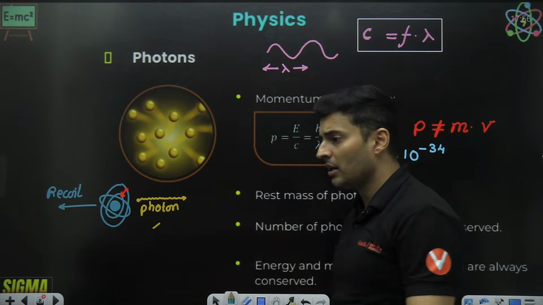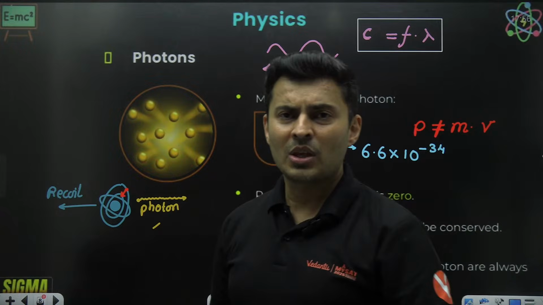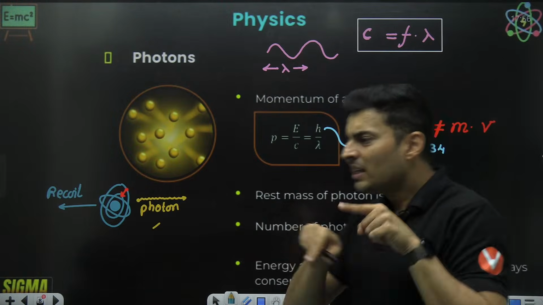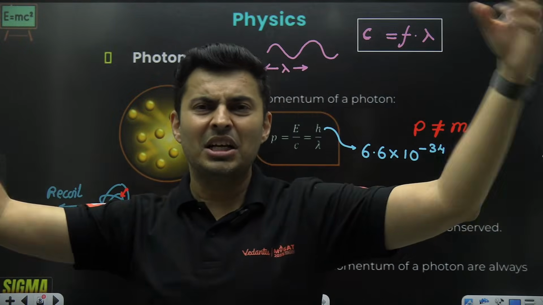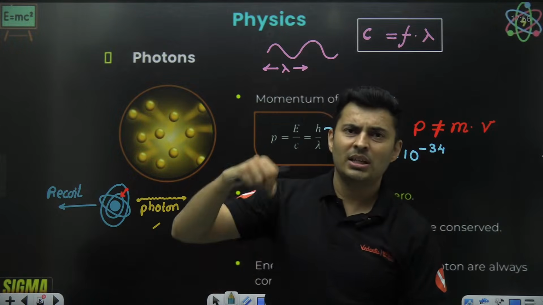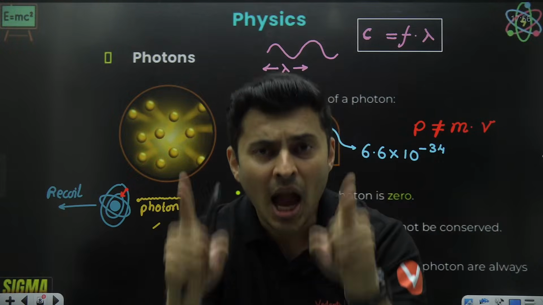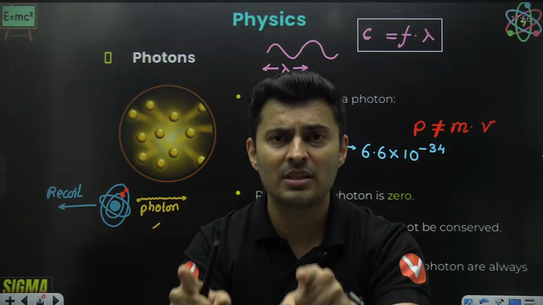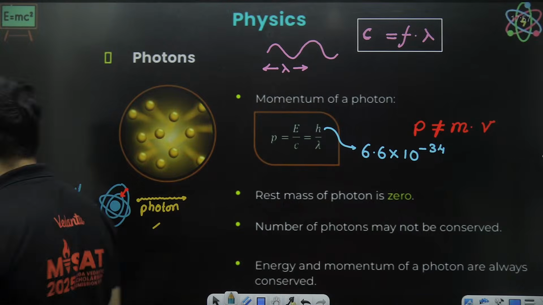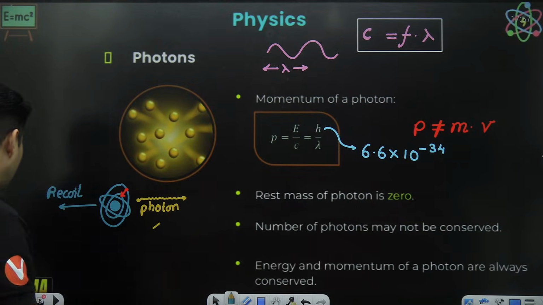A photon might suddenly appear or it might disappear. There is no such limit on photons. But momentum and energy principles are universal. Whether it is a photon, a mass, an atom, Shreyas Sir, Vedantu, you, Pandu or Champa, you have to follow the momentum principle and the energy principle. You cannot violate it. Got it? Yeah, very good. Excellent. That is why I have mentioned these things, because you might see certain things like that.